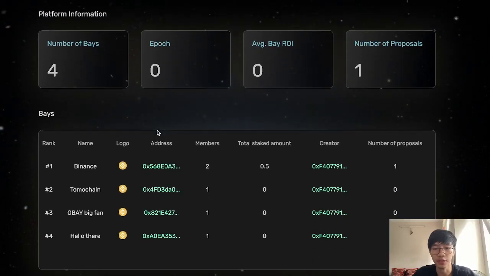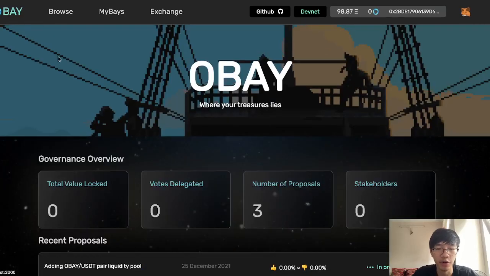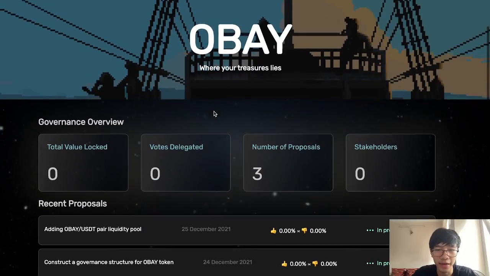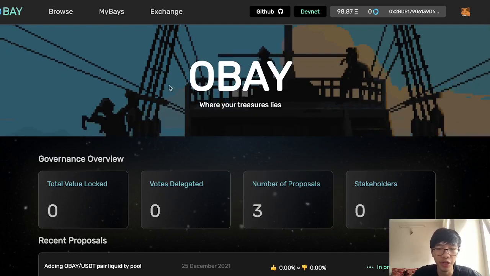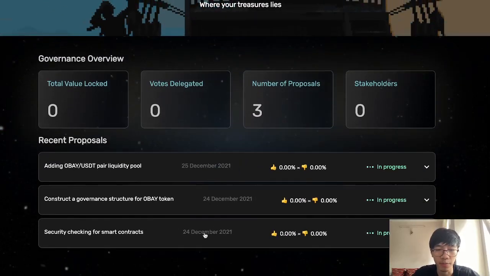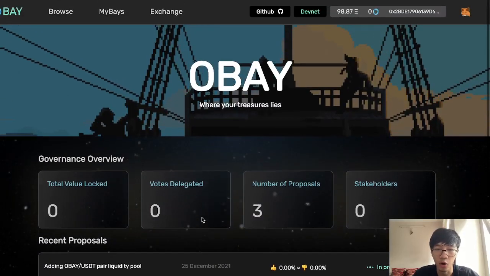Now let's move on to browsing. The user can browse the number of community DAOs on the platform. The community DAO is different from the main DAO, which is the treasury of OBAY and has the improvement proposals from the OBAY community.